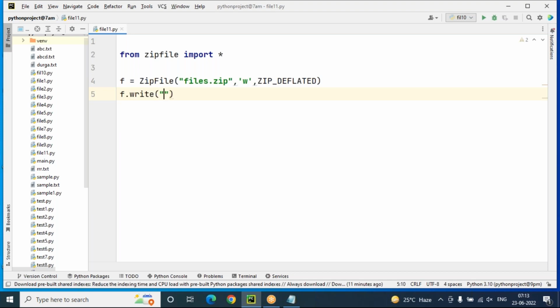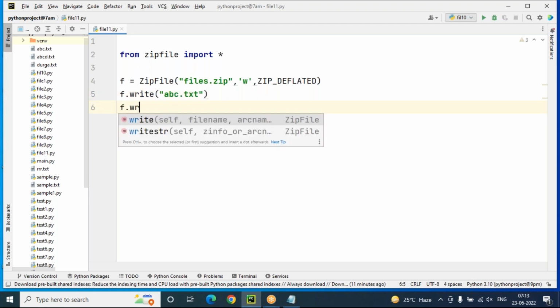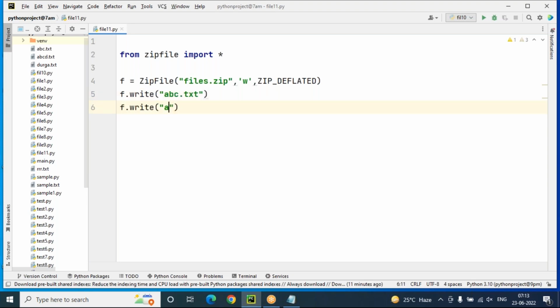Any number of files, whatever files are there, you can upload. Not required that all files need to be uploaded in the zip folder. You can use any number of files like abcd.txt, f.write. Next, durga.txt, f.write.